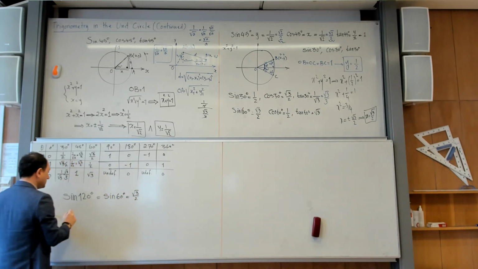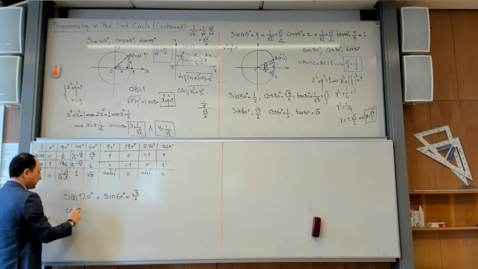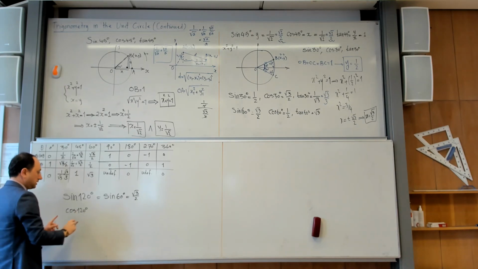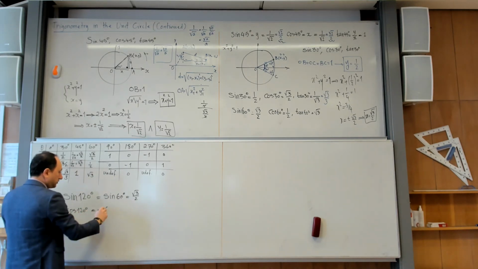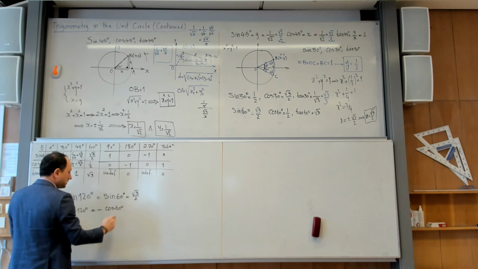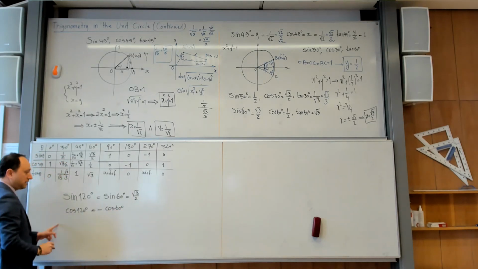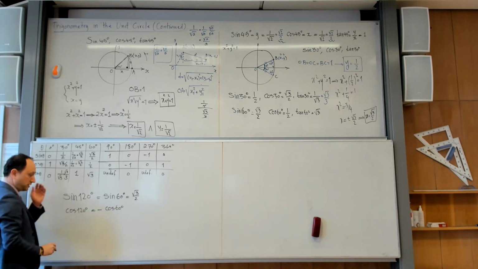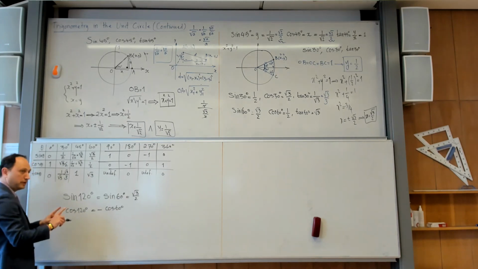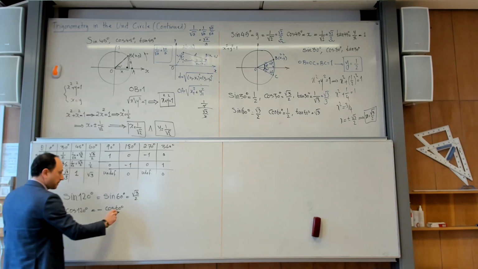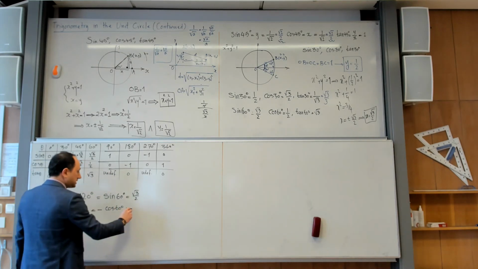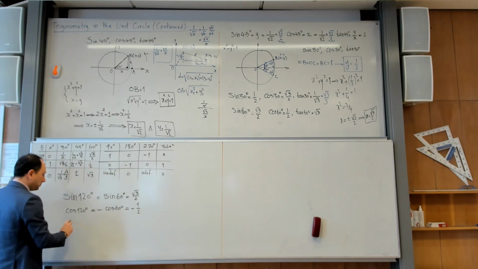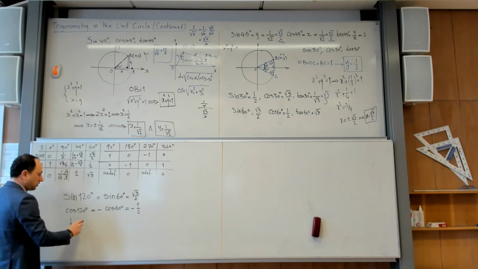But if I ask you what is cosine of 120 degrees, then this is the negative of cosine of 60 degrees. There is no way that you should forget about this. So please memorize these two important rules that I mentioned as a remark: supplementary angles, complementary angles. So this becomes minus a half. And then you remember I also talked about tangents. They are also opposite.